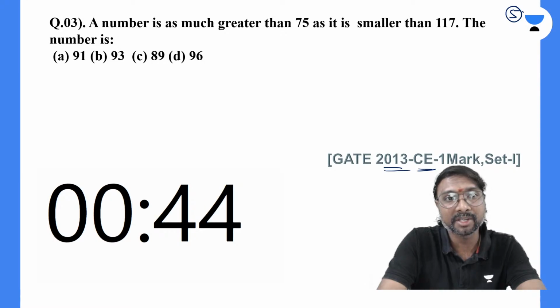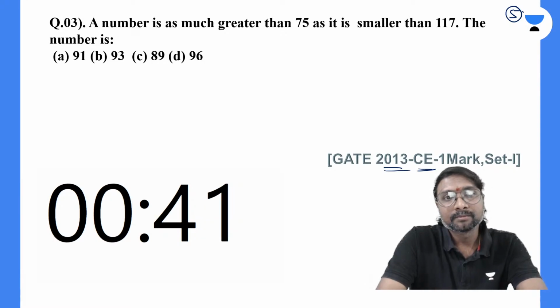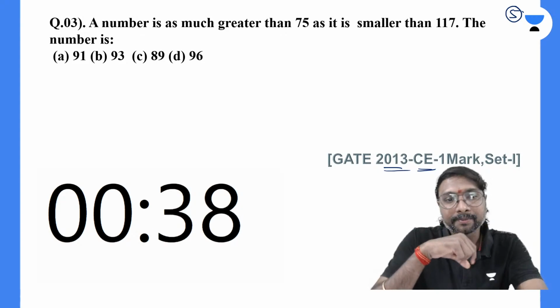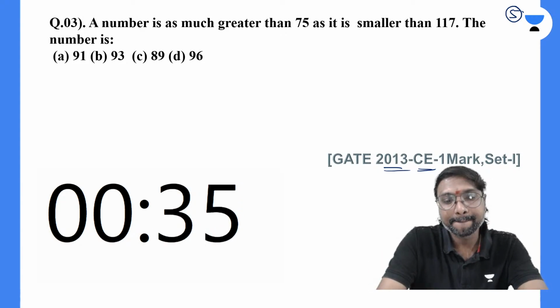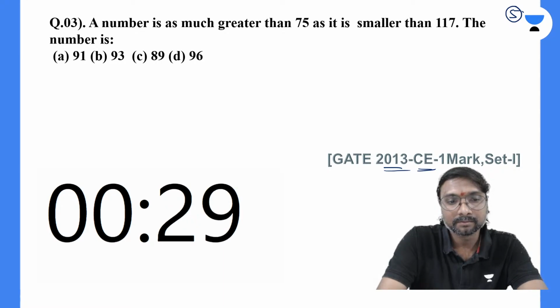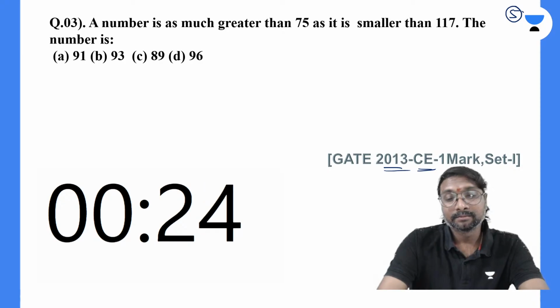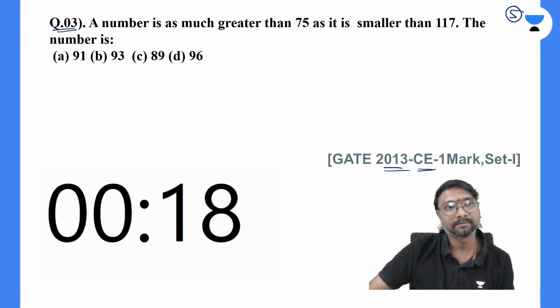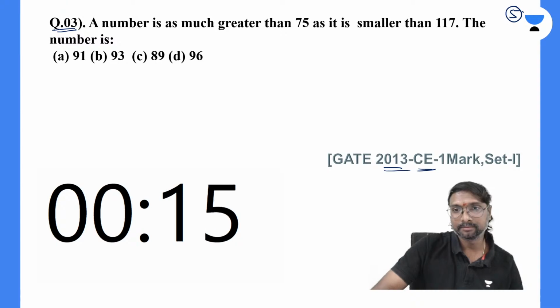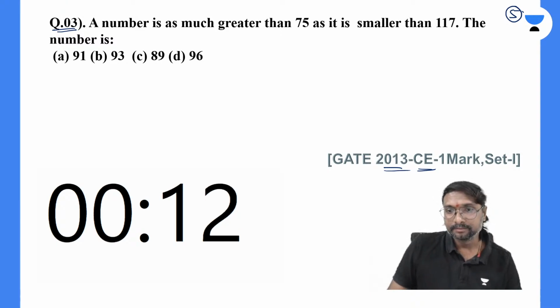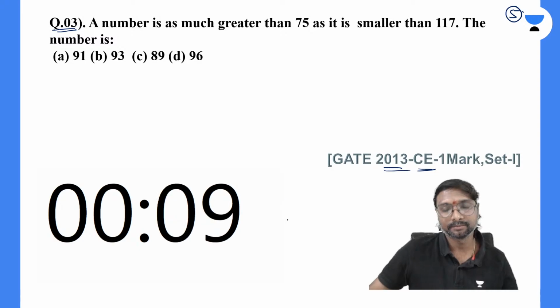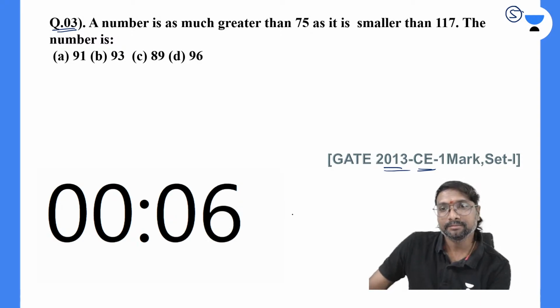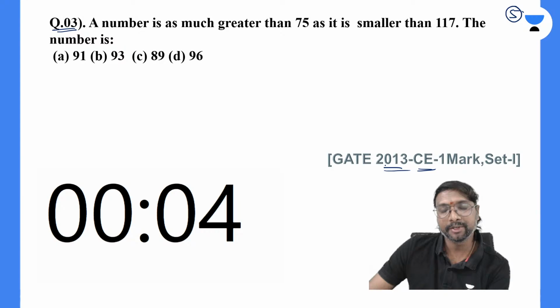All branches' questions I'll be doing. 2013 we have solved, no?